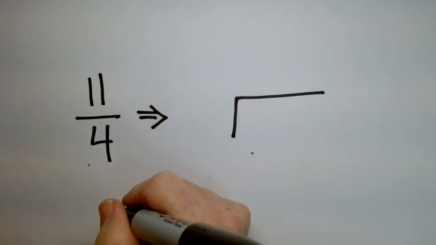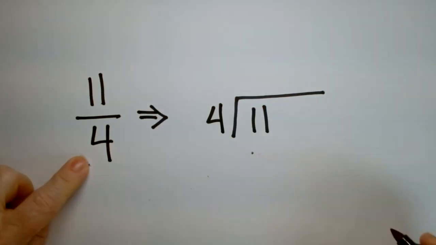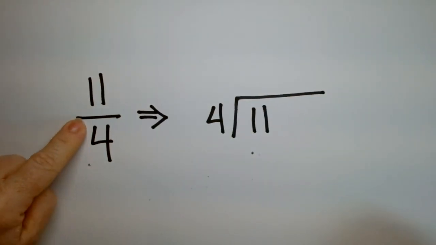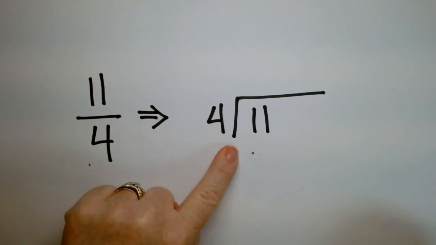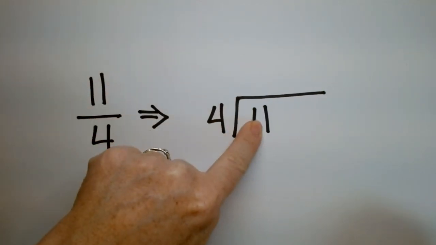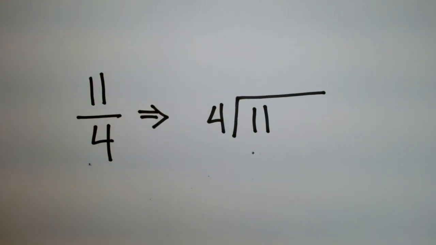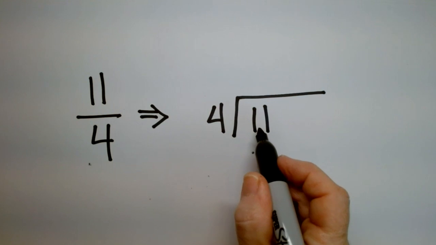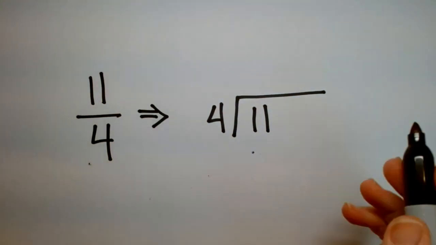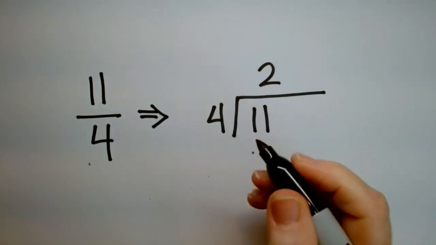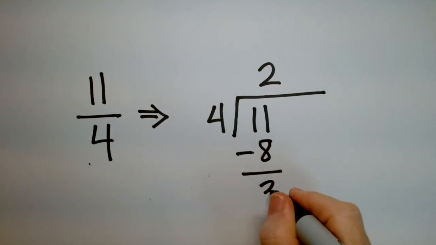Here, so who goes in the box? The top number. Who goes outside the box? The bottom number. Remember how I said fractions are division problems? There it is. So if you need to memorize anything, just remember the top goes in the box. Top goes in the box, like the top of a cereal box, okay? All right. So 4 doesn't go into 1. So 4 goes into 11. How many times? It goes in 2. 2 times 4 is 8. And do we have a remainder? Oh, yeah.